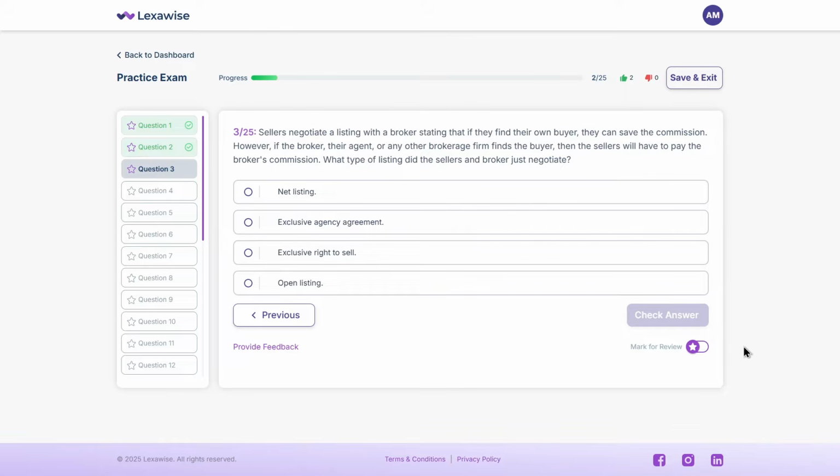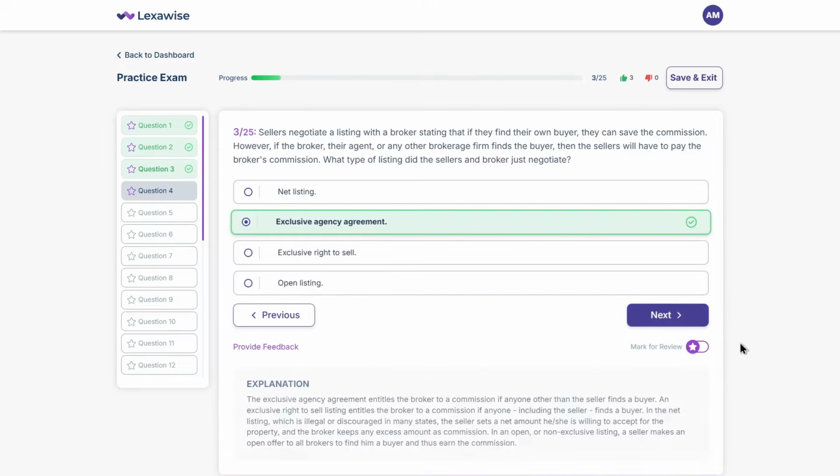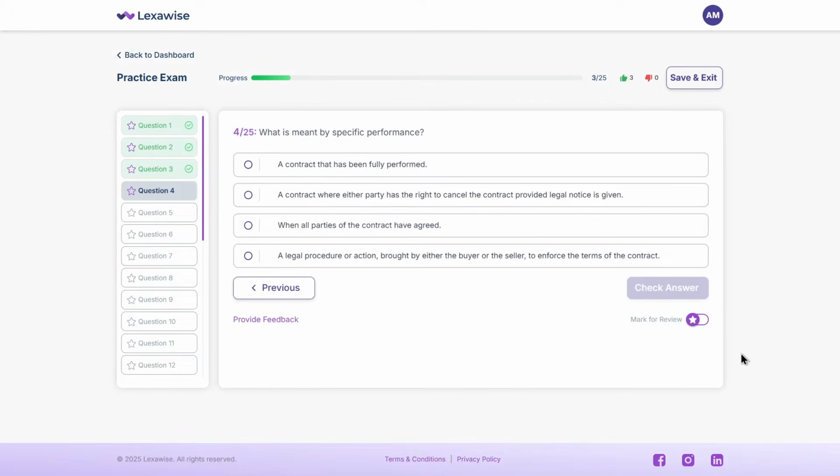Well, B is the correct answer, exclusive agency agreement. The exclusive agency agreement entitles the broker to a commission if anyone other than the seller finds a buyer. Let's continue with this question. What is meant by specific performance?